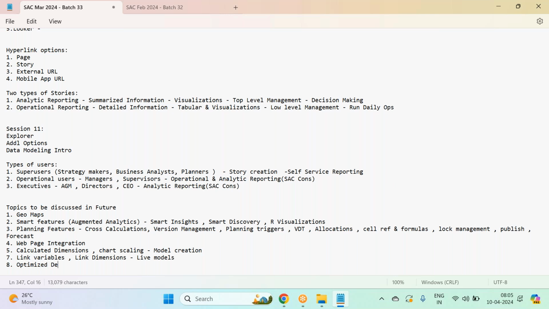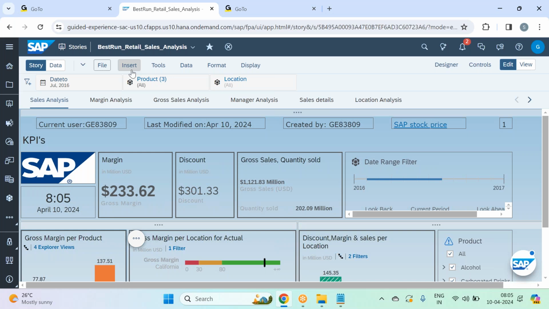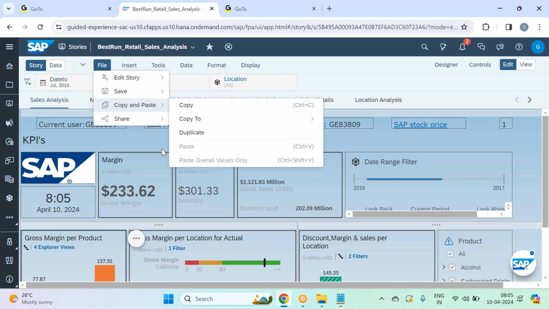Optimized design experience, so this part also I'll cover. Conversion, when I speak about optimized design stories, I'll cover this part. Copy and paste.